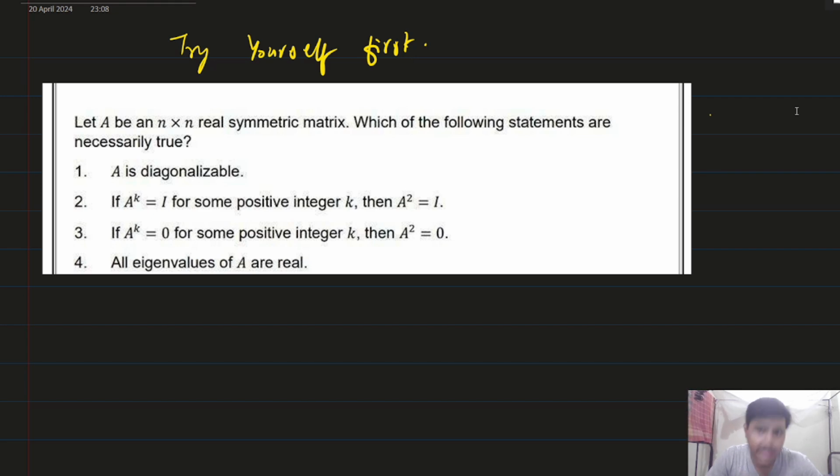It is quite easy, not a very difficult problem. So the two options are very easy. Means if you know simple property, then you can just take it. But then after that you have to think about the other two options.